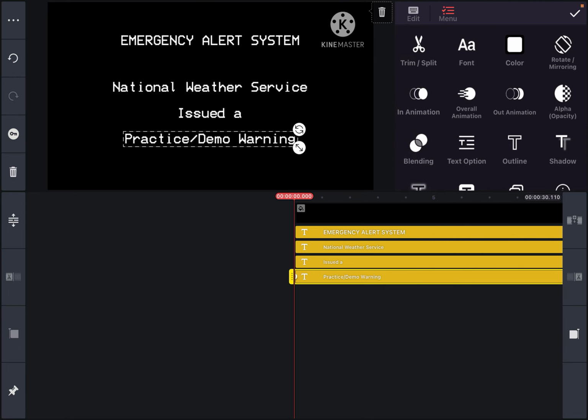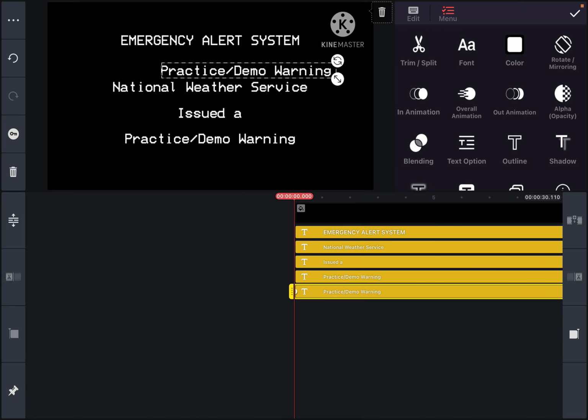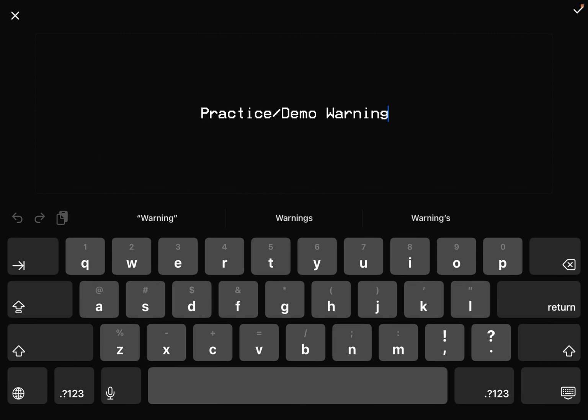Next, duplicate the text again, except you want to edit the text for the text scroll. So I'll teach you how to do the text scroll.